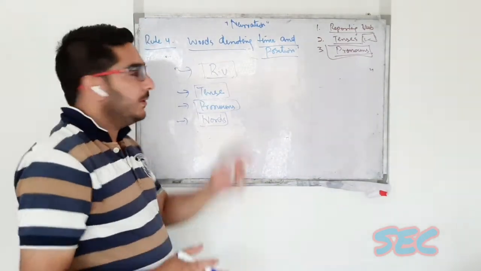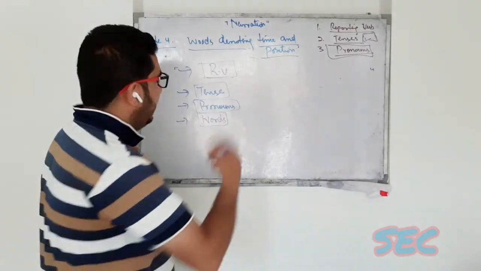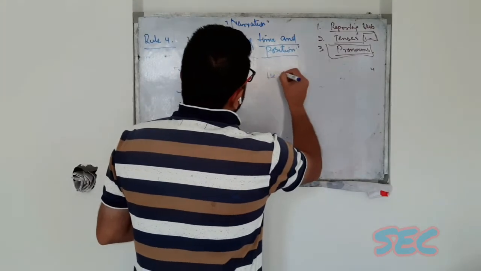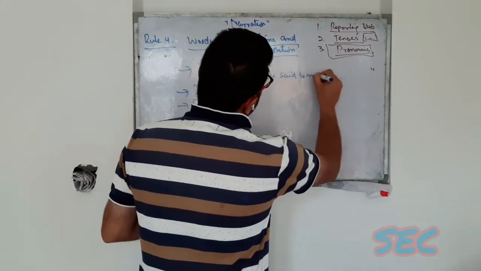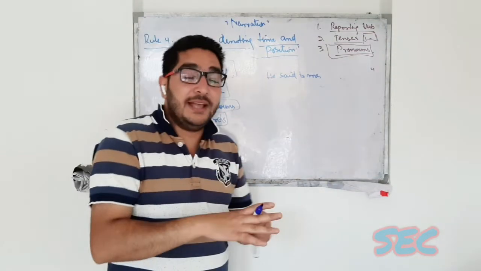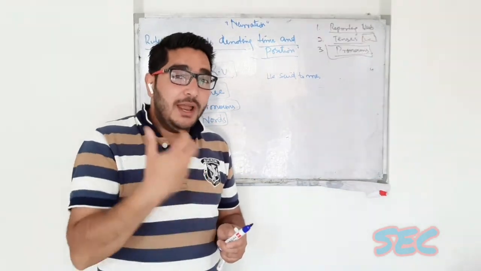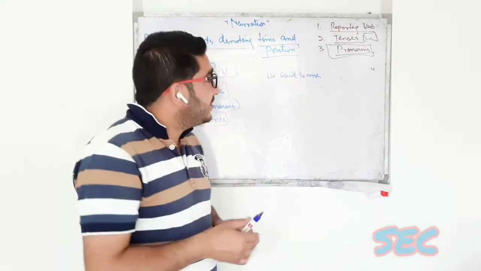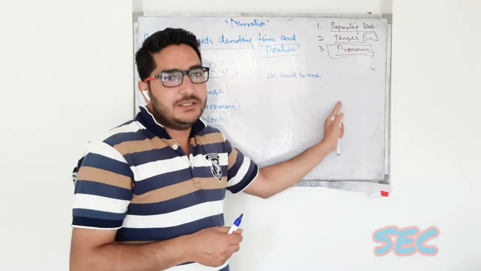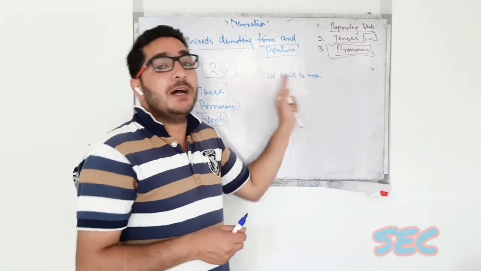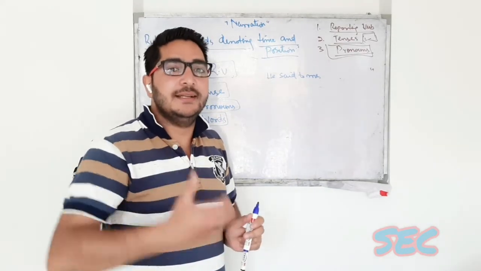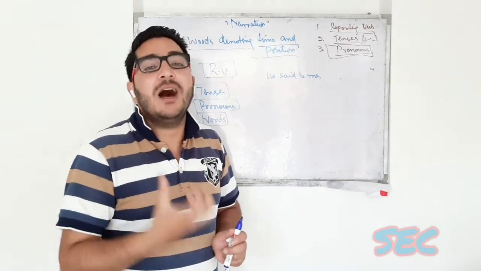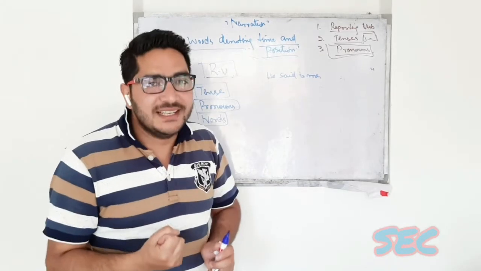I'll write an example and tell you how these rules are applied. All these four rules we'll discuss in one or two examples. I am just writing the simplest examples because I want you to understand this. Yes, we'll do a lot of different examples once we start doing different kinds of sentences.